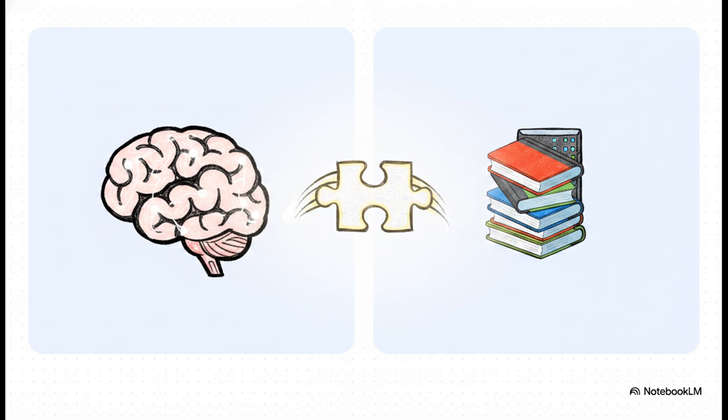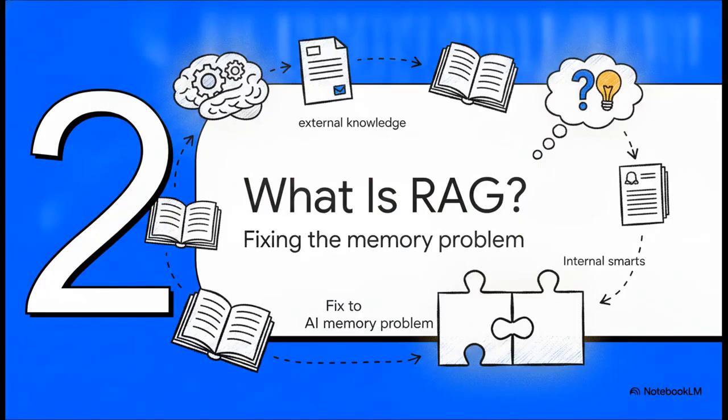Back in 2020, researchers, most notably Patrick Lewis and his team, actually solved this memory problem by bridging two distinct concepts. They combined the AI's internal parametric memory, which is just the static knowledge baked right into its neural network weights, with external, non-parametric memory, like an external database or a live text corpus. And this was a huge deal. It meant the AI could suddenly fetch on-demand, up-to-date facts to ground its answers in actual reality. And that breakthrough brings us right into section two.